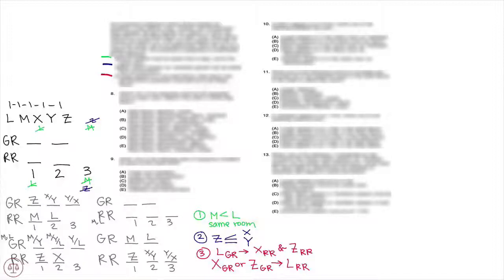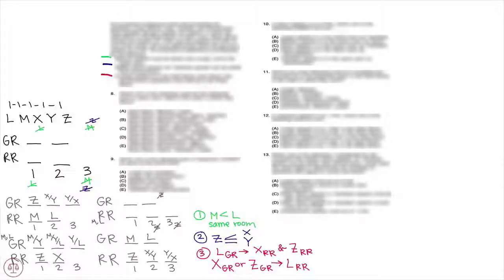But think about Z in the second position, so for 2 p.m. in the rose room. We have Z here. We know to abide by rule number 2, X and Y have to either be at the same time or after. So that would mean that we have XY here and YX here, but now there isn't enough room for M and L to be in the same room together. So that tells us Z can't be second in this scenario, and we already know that Z can't be third because if Z is third, there's nowhere for X and Y to go.